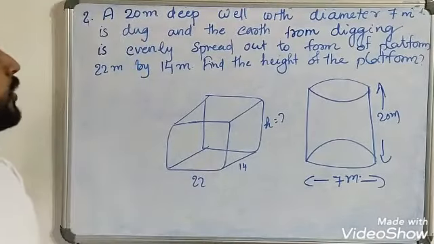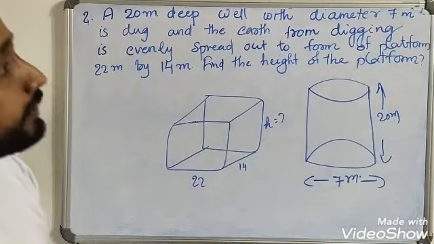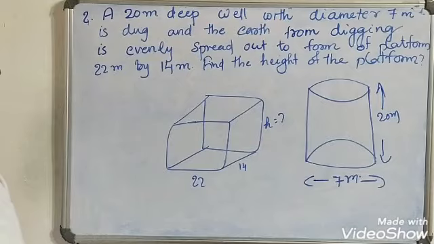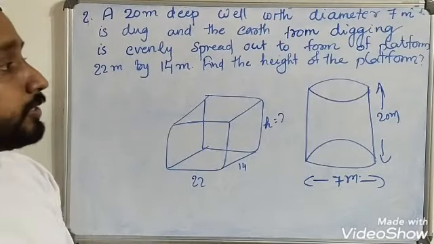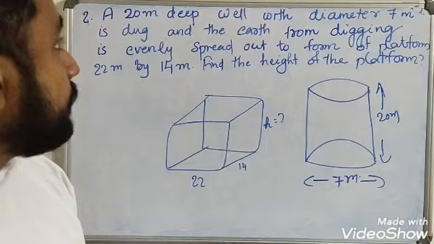Next question. A 20 meter deep well with the diameter 7 meter is dug and the earth from digging is evenly spread out to form a platform 20 meter by 14 meter. Find the height of the platform.